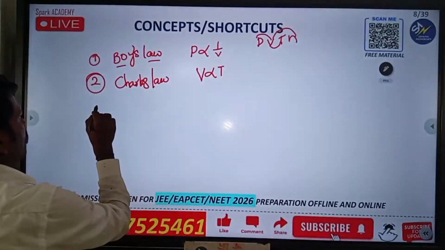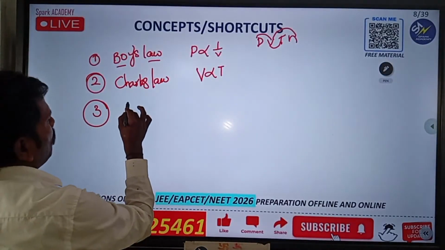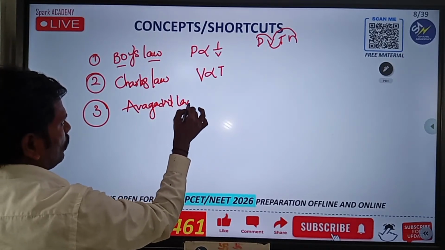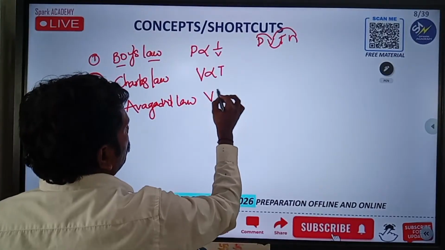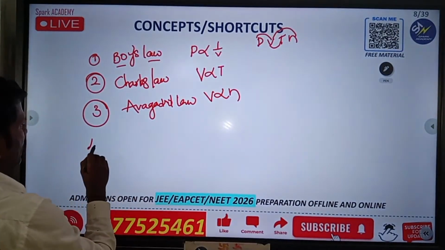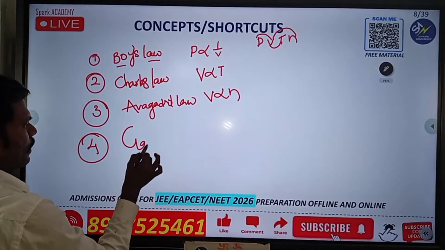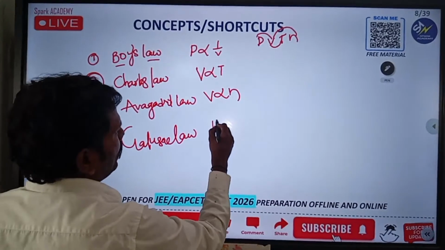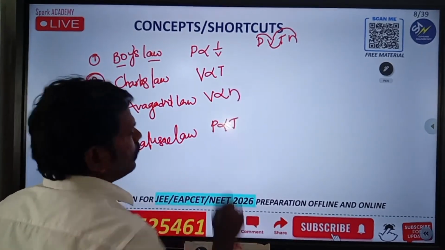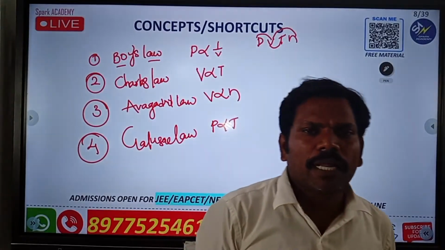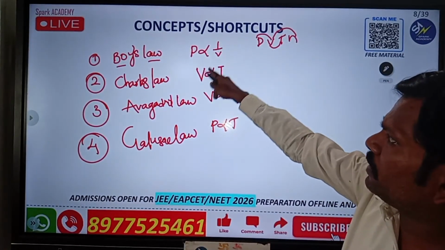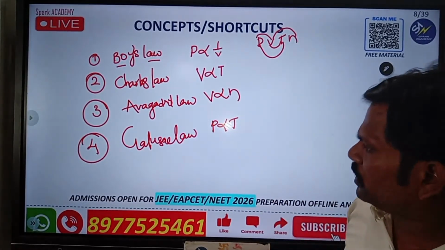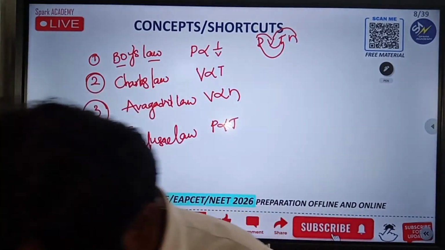Okay. Next one is Avogadro's law. It is going to be V is proportional to N. Next one is going to be Gay-Lussac's law. It is P is proportional to T. Here you already know that the remaining two are constant. At this condition you have to know that P and T are the variables, so the remaining two are constant. So this is the one. The main situation is here.